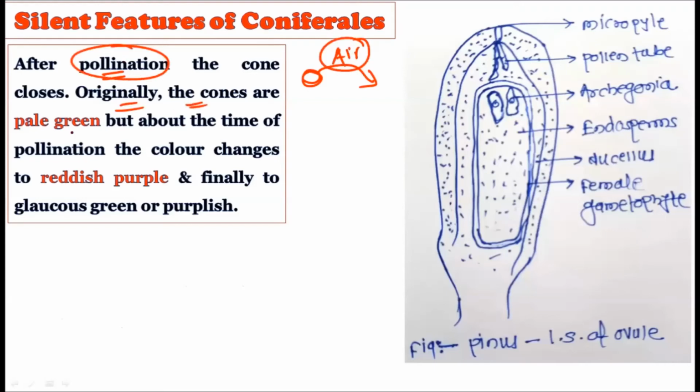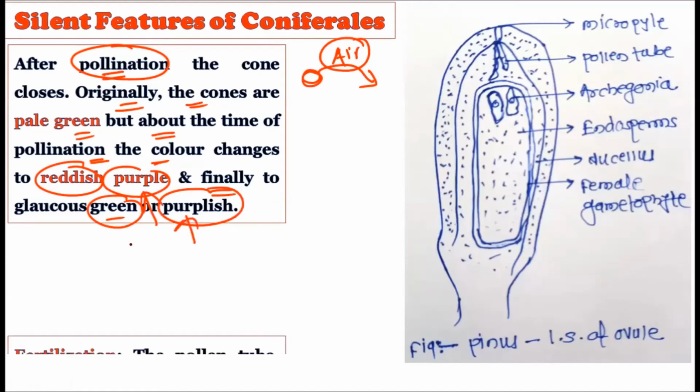Now, originally the cones are pale green, but about the time of pollination, the female cones become reddish to purple, and finally it becomes green to purplish. So species to species variation is there. Some species show one type of color, while other species show different colors.